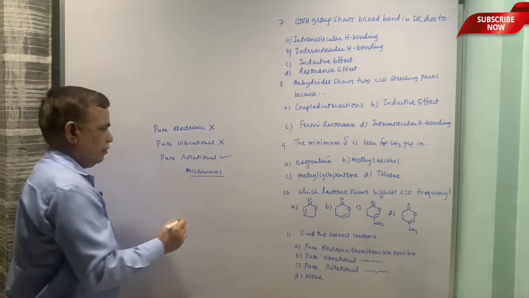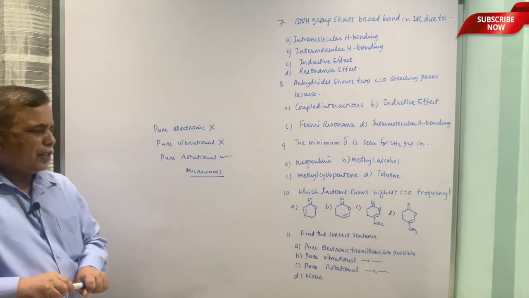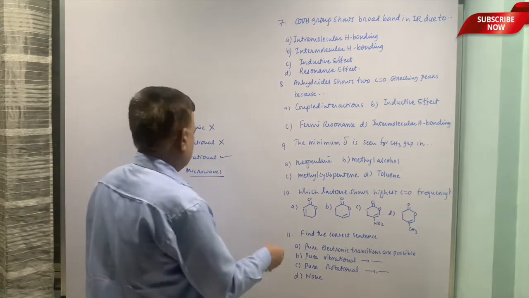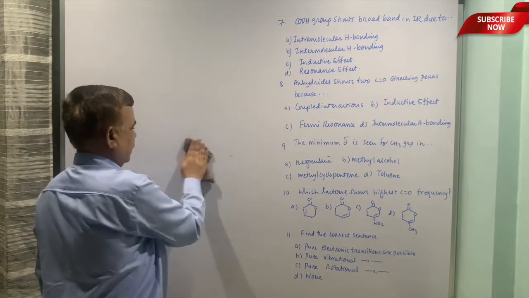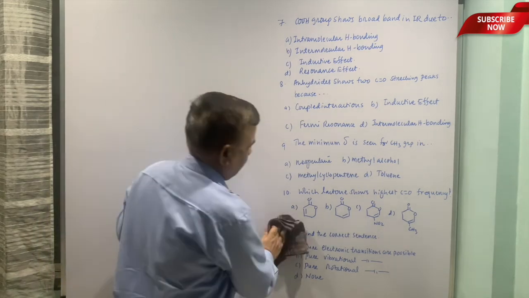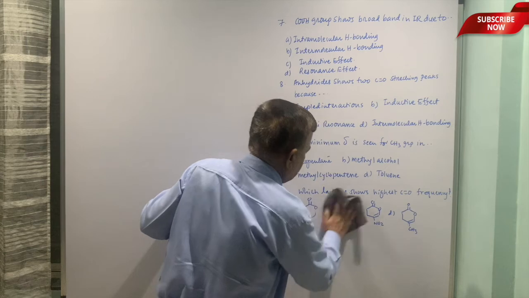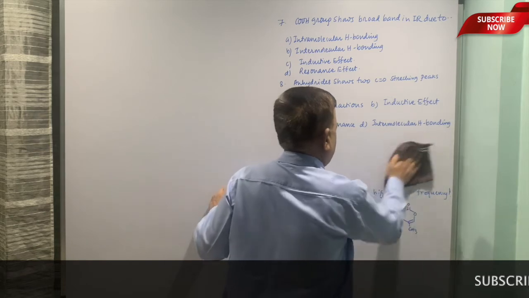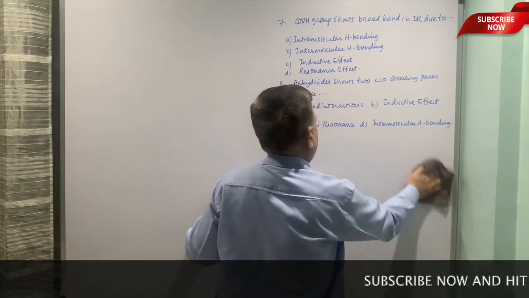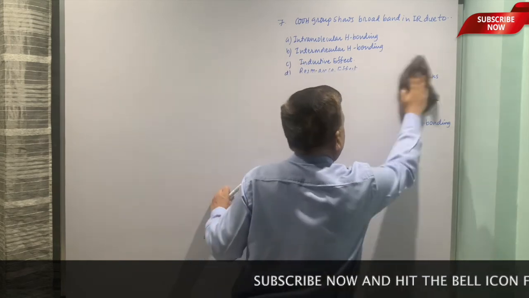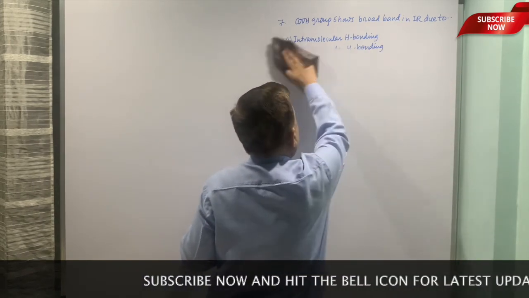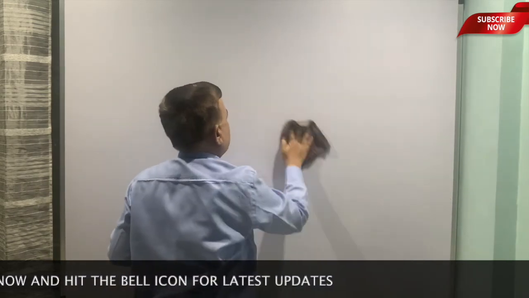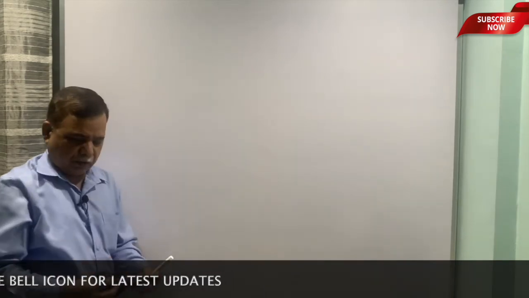The microwaves can give you pure rotational transitions and pure rotational spectra, and the last option is none of the above, but that is not the case in this example. The correct option is pure rotational is possible. The vibrational is not possible because vibrational transitions are always accompanied by rotational ones, and electronic has all types of transitions: vibrational, rotational and electronic transitions together. So, that is the case.